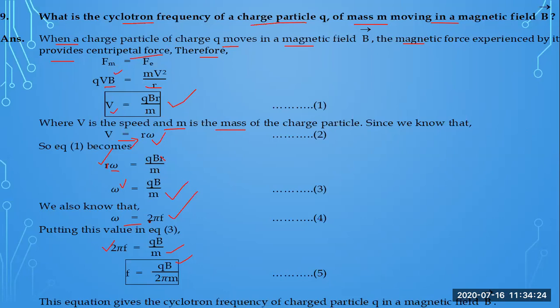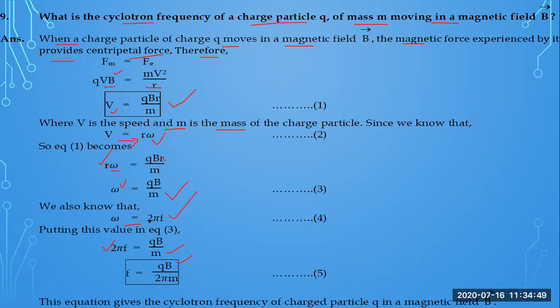So basically we were asked to calculate the frequency at which the charged particle will rotate. After getting the relation of angular and linear velocity, we reached the angular velocity, and from the angular velocity we calculated the relation with the frequency, using the definition of angular velocity, that is 2 pi f.